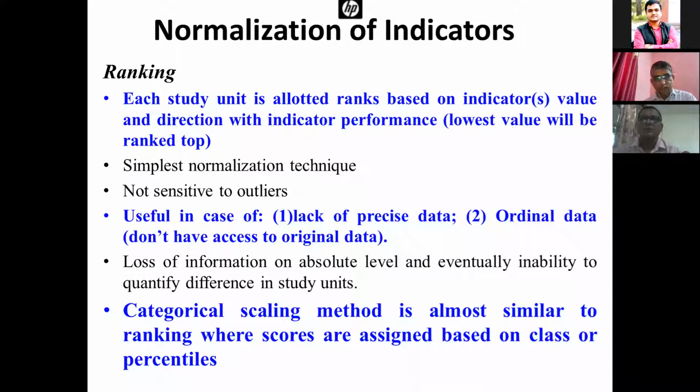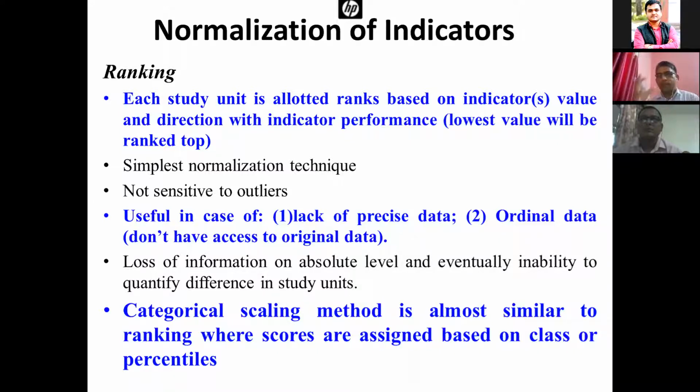It's useful when precise data is not available and we have only ordinal data, because we have data regarding the ranking only. Then this ranking method of normalization can be used when we don't have access to the original data.